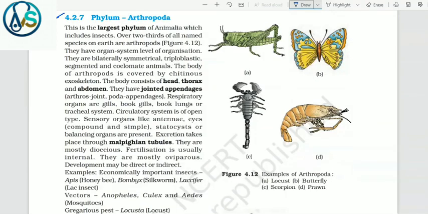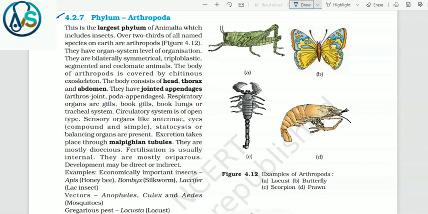4.2.7 Phylum Arthropoda. This is the largest phylum of Animalia, which includes insects. Over 2/3 of all named species on earth are arthropods. They have organ system level of organization. They are bilaterally symmetrical, triploblastic, segmented and coelomate animals. The body of arthropods is covered by chitinous exoskeleton. The body consists of head, thorax and abdomen.